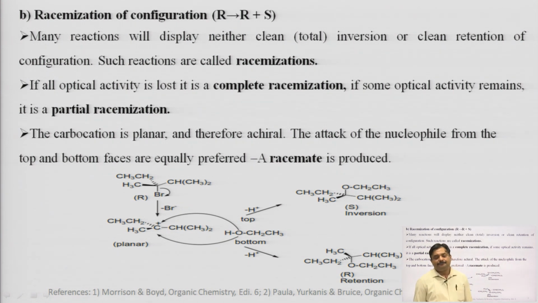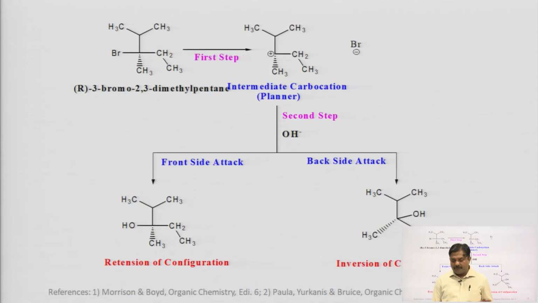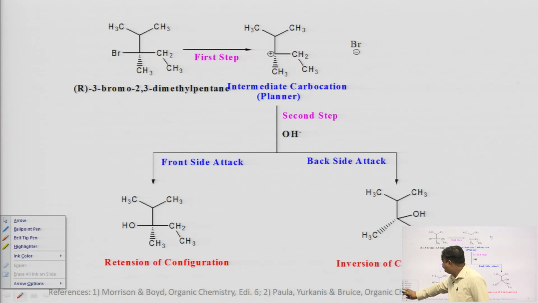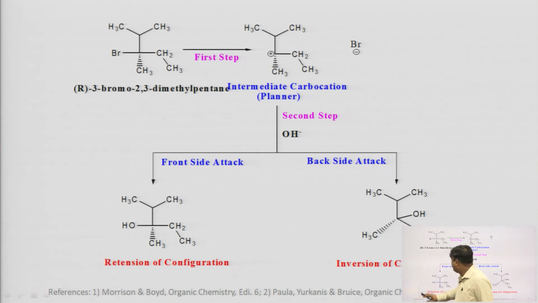How? As I told you, for example, in this reaction we have the R isomer of 3-bromo-2,3-dimethylpentane, and it will go through the SN1 reaction mechanism.